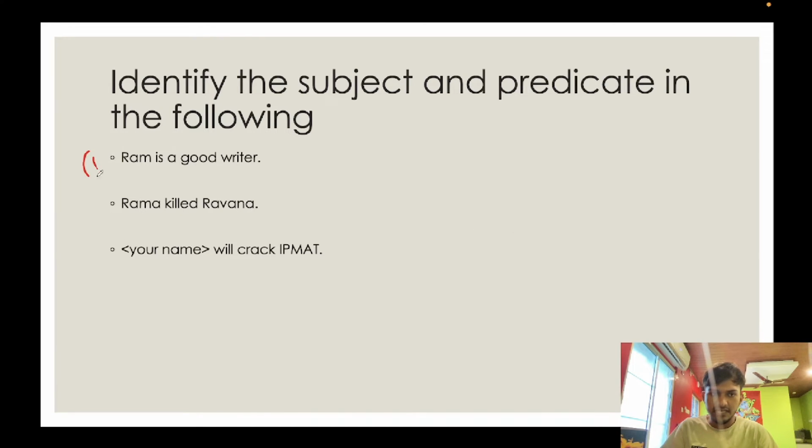Let's take the first sentence. Ram is a good writer. So who is the sentence talking about? The sentence is talking about Ram, therefore the subject is Ram. Next, what is this sentence saying about Ram? The sentence is saying that Ram is a good writer. So is a good writer is the predicate.